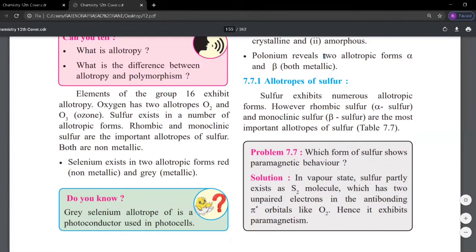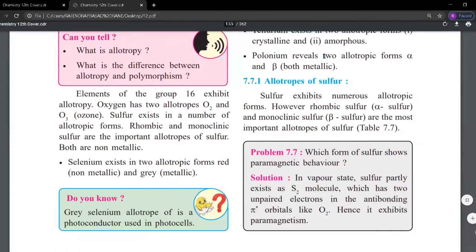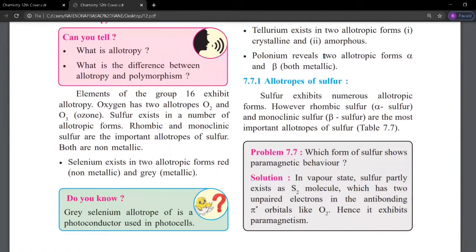The most important allotropes of sulfur. So what are the allotropes of selenium? Red and gray selenium. And the allotropes of sulfur are alpha sulfur and beta sulfur.